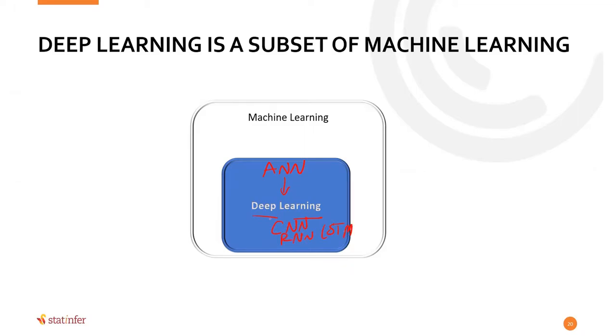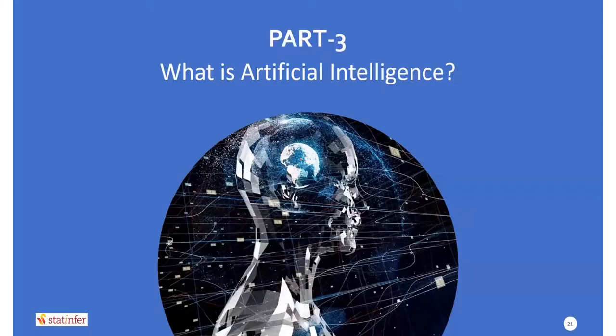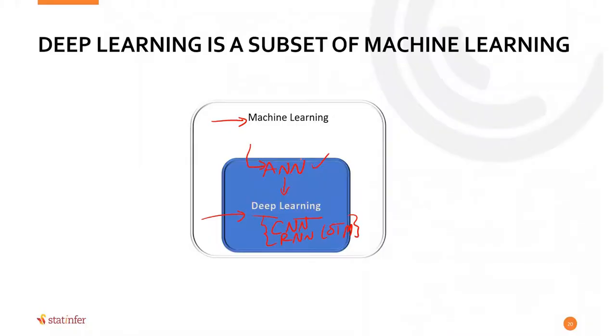Apart from this, there are other ones as well, but these are the famous ones. You cannot really follow deep learning without following machine learning, because ANN is kind of the peak of machine learning. Once you get a good understanding of machine learning algorithms and the artificial neural network algorithm, then you can go forward and learn deep learning algorithms. That is about deep learning. Any questions on this?